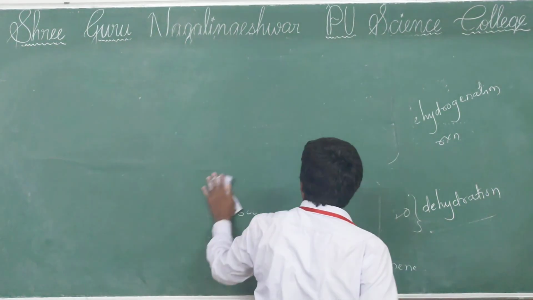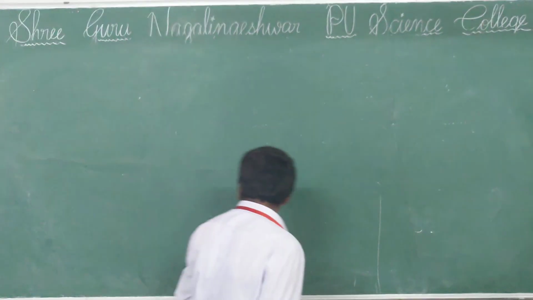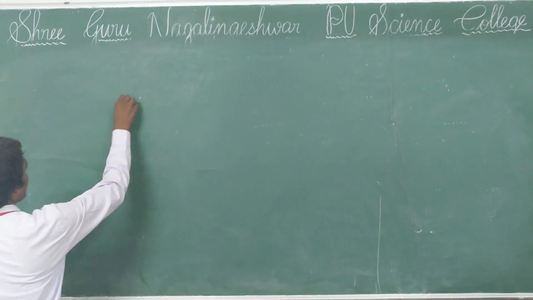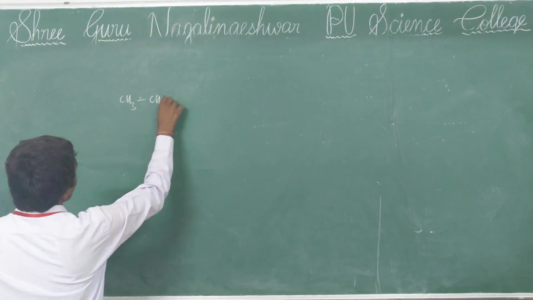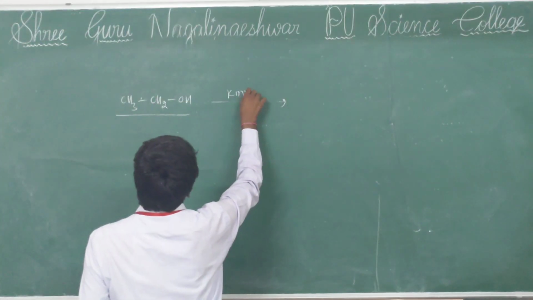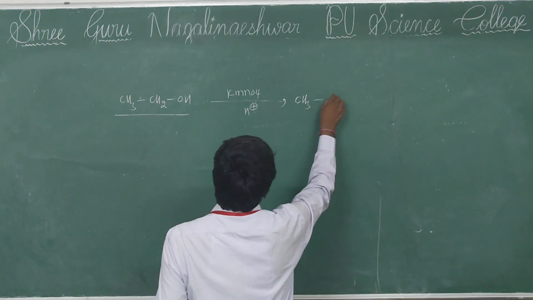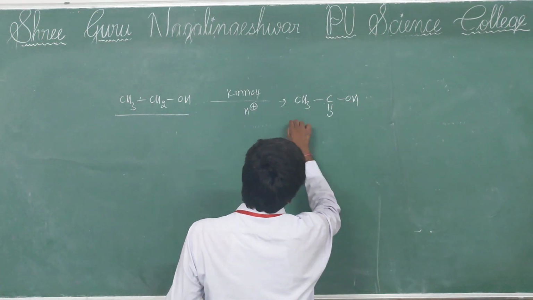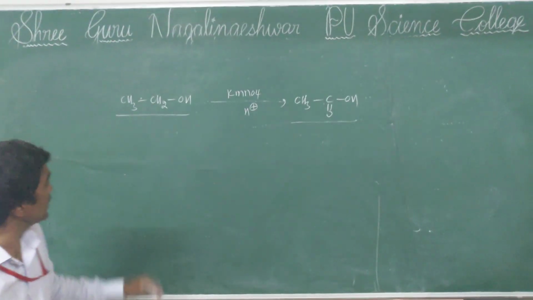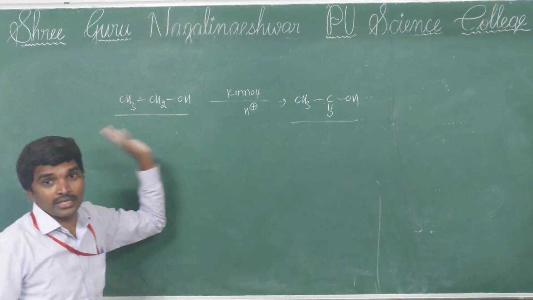Then we will discuss the function of KMnO4. Here I am taking ethanol reacting with KMnO4 in the presence of acidic medium. Then a carboxylic acid is formed directly. See, ethanoic acid is formed without changing any carbon.